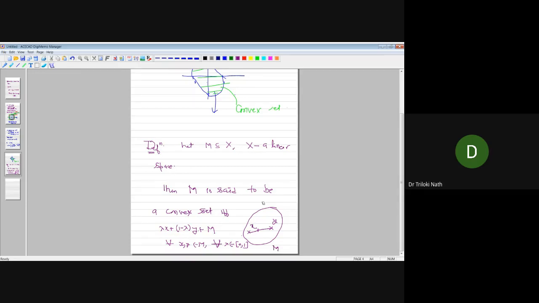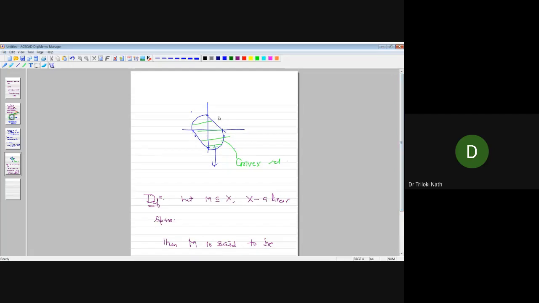So when we say that a set is convex, it means the line segment joining any two points lies entirely in that set. That is the meaning of a convex set. Here you observe that this set is convex. Because this set is convex, there is a theorem. In a normed linear space, every closed unit ball is convex, every open unit ball is convex. Every ball is convex, in fact.